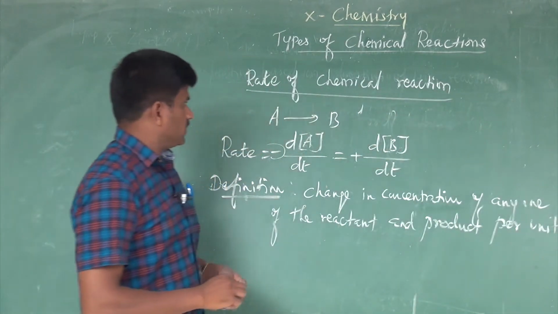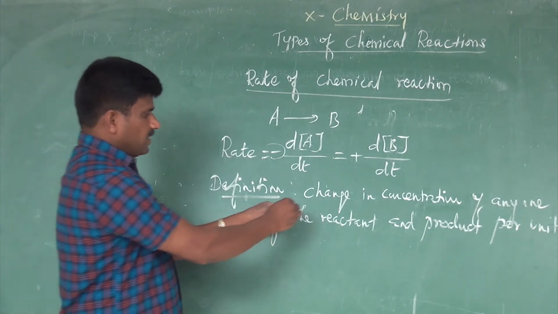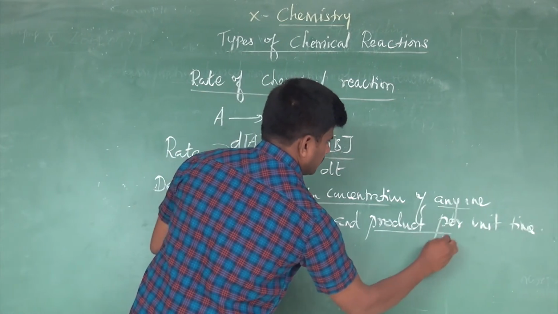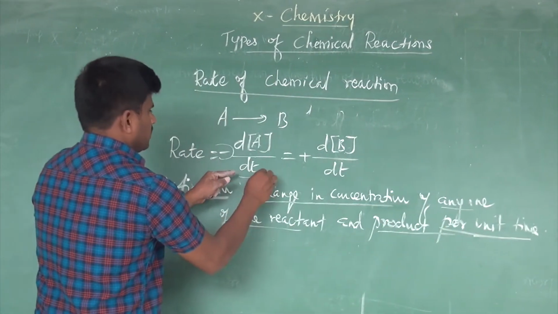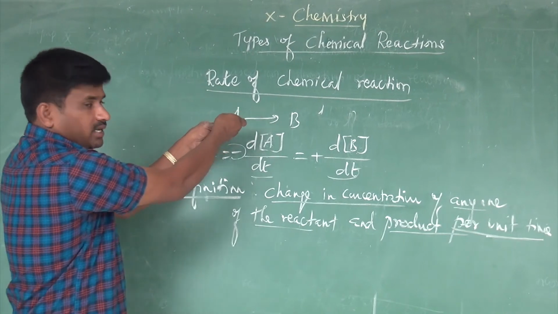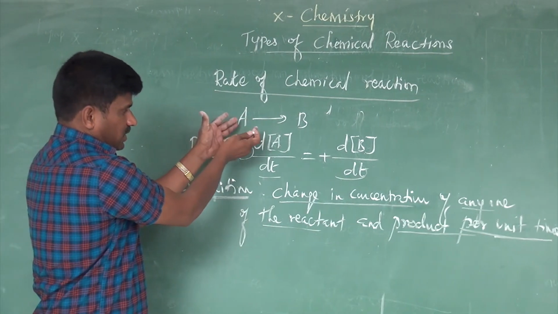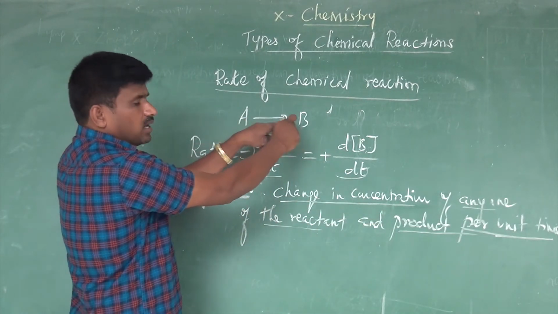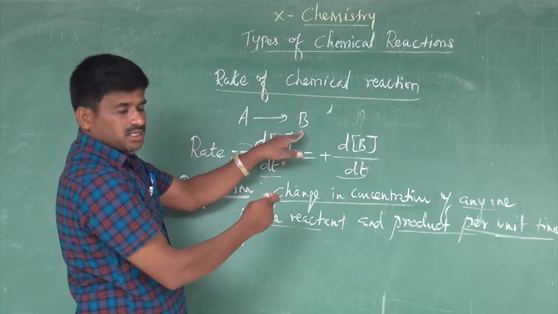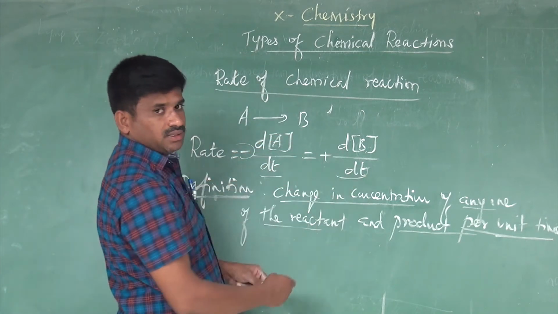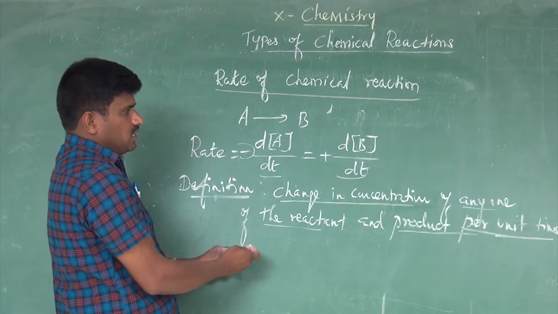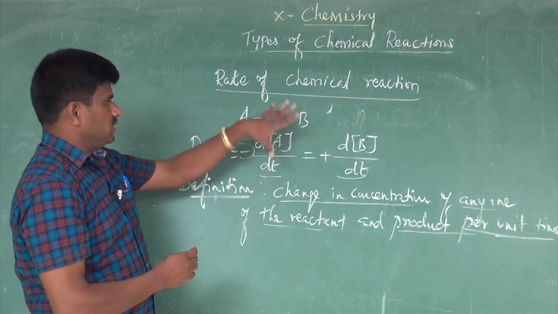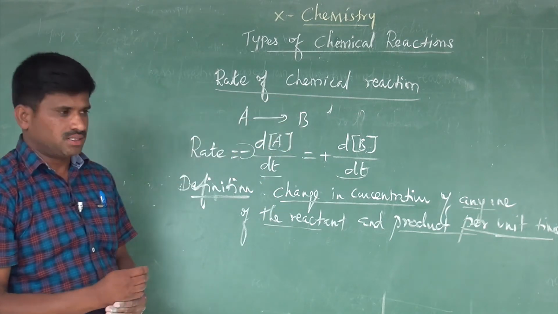This is the definition for the rate of chemical reaction. In the given example, the concentration of A decreases, the concentration of B increases. That means the concentration is changed. The reactant concentration decreases, the product concentration increases. This is the definition and explanation for the rate of chemical reactions.